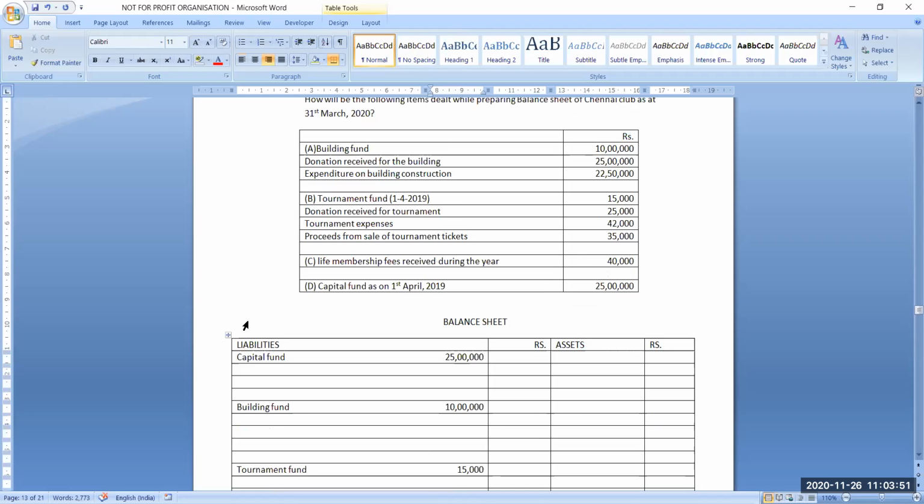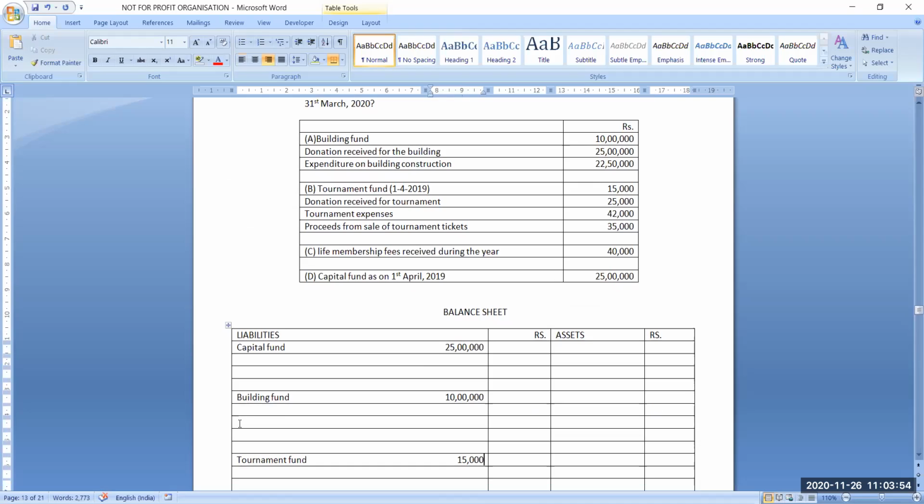Okay, so in building fund we are receiving the donation. So we will add it.